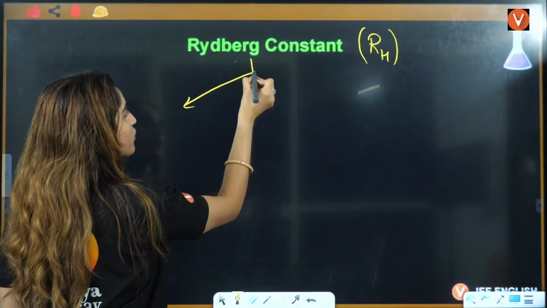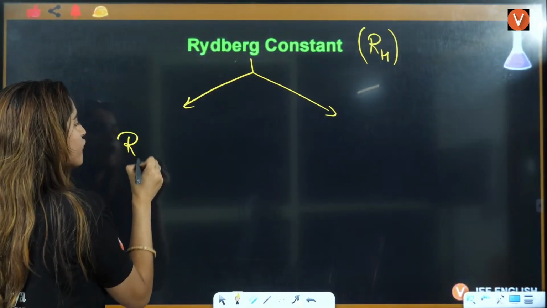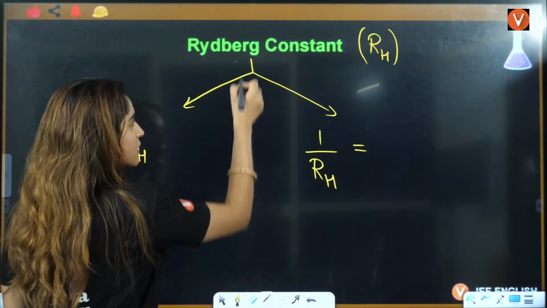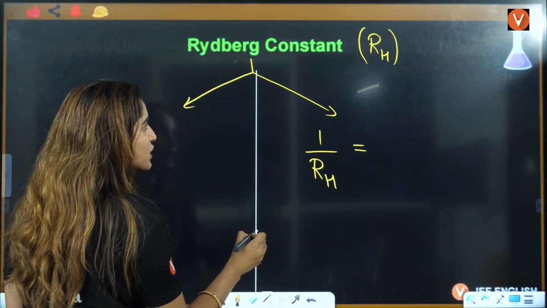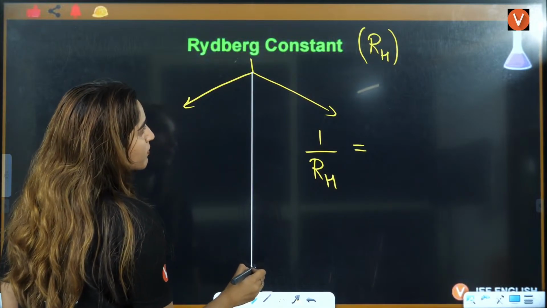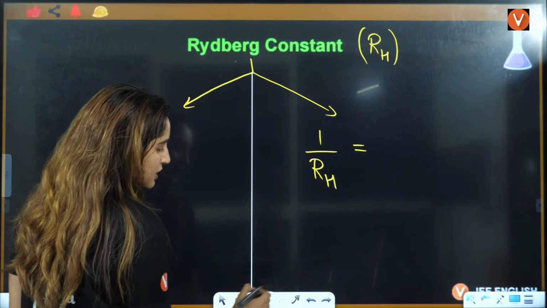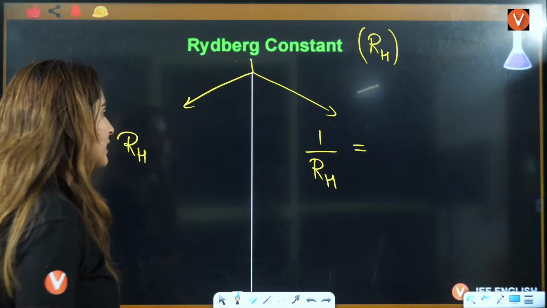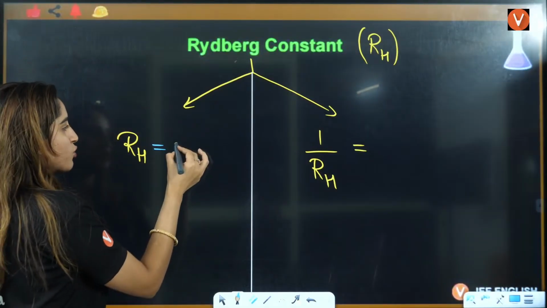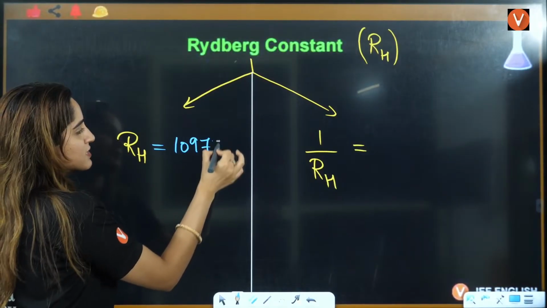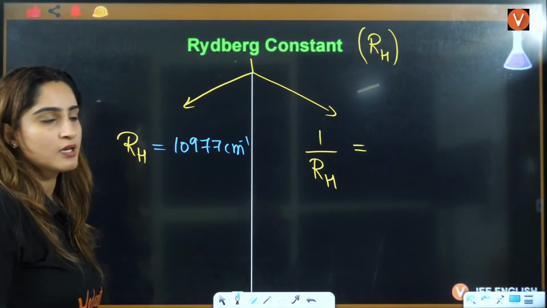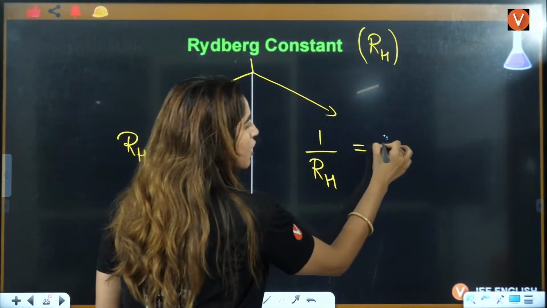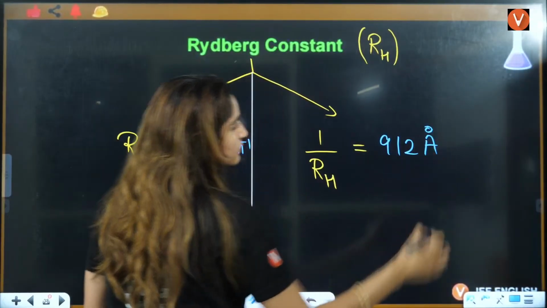For now, just remember that you have two values. One is the value of RH, one is the value of 1 by RH. Now, I'll teach you in the equation why you have to remember both values. To make the calculation easy, you should know both values. This is 10977 per centimeter. Remember the units. This is per centimeter. This is 912 Armstrong.